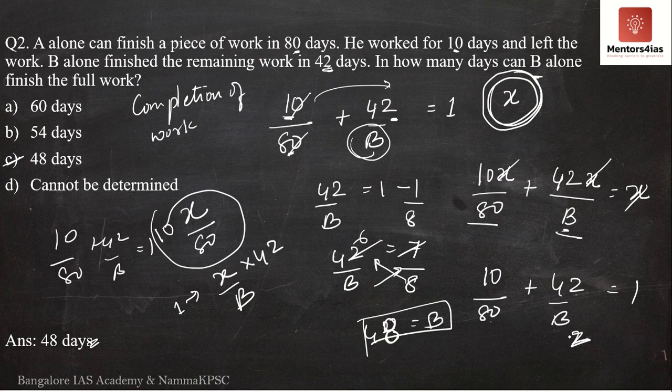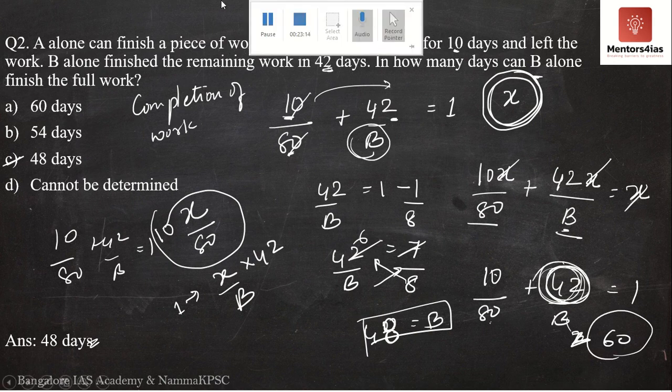Okay, now the question tomorrow would say that B alone would finish the work in 60 days. But how many days does he take to complete the remaining amount of work? Then you can find this one out. So here I would know this variable as well, but this would be the unknown variable. You should be able to find out in how many days B can complete the remaining amount of work if you know how many days B takes to complete the entire amount of work. So these are the three different ways that can be used to solve this problem.